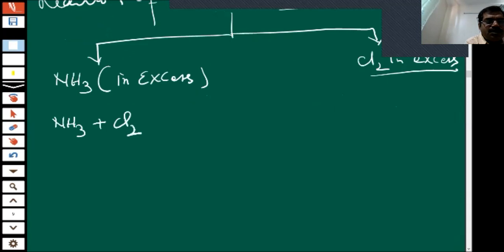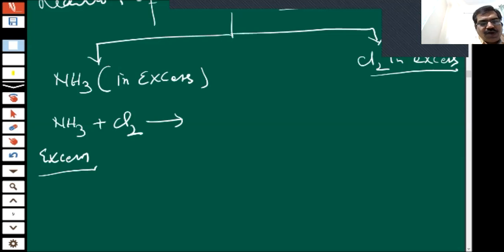NH3 plus Cl2. NH3 is in excess. Okay. So when you write the product, please be aware that NH3 is in excess or chlorine is in excess. When NH3 is in excess, this type of products will be formed. Ammonium chloride, and here N minus 3 is present.